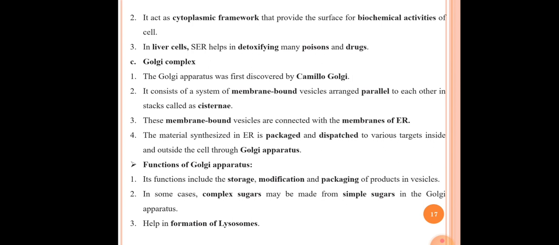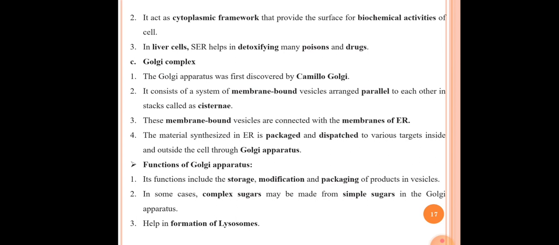So this is the first function. The second function of the endoplasmic reticulum is it acts as a cytoplasmic framework that provides the surface for the biochemical activities of the cell. Okay, so this endoplasmic reticulum acts as a cytoplasmic framework, where the various biochemical activities can be performed.